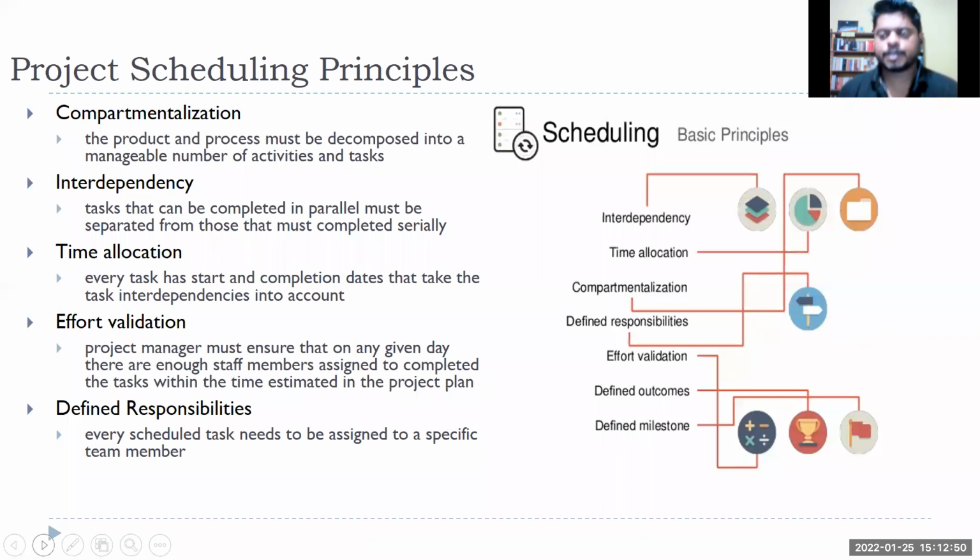Interdependency, this is the most important and most difficult one. If I give you 10 tasks or 5 tasks, it is easy to understand which task will come before what, right? Imagine a highway construction project, or a spaceship, or let's say tunneling through mountains, which the Border Roads Organization, BRO, carries out a lot of. The number of activities will run into 1,000 or 10,000. So imagine the complexity of finding that out. It cannot be done manually.